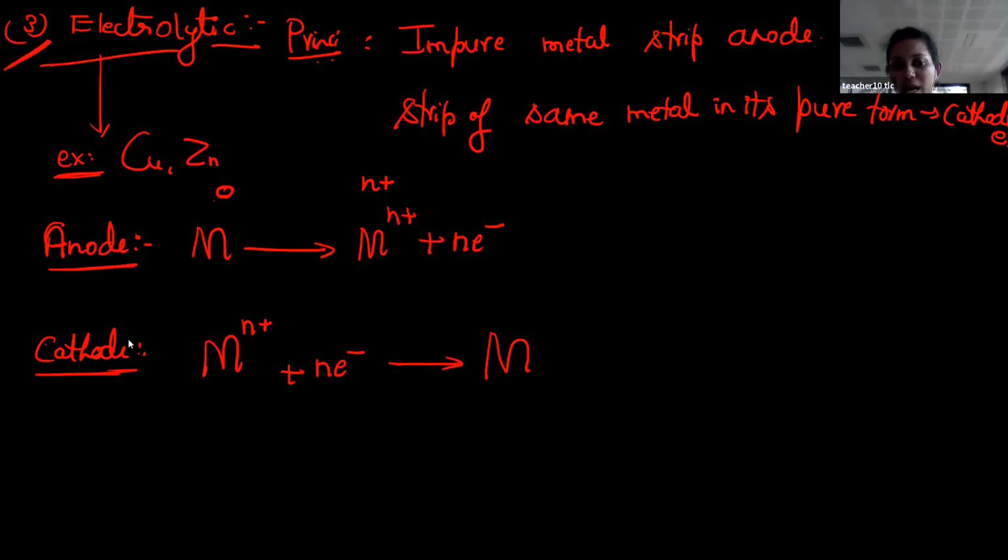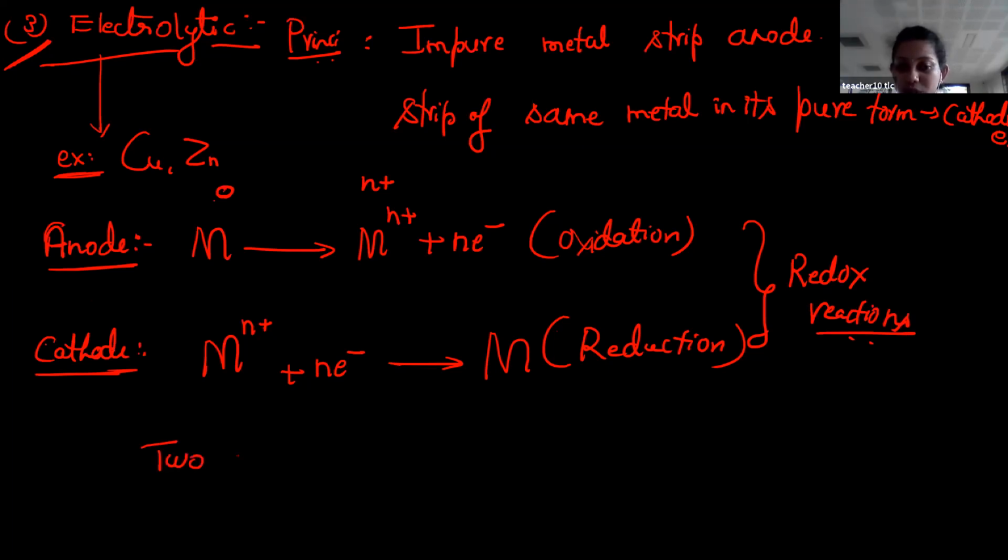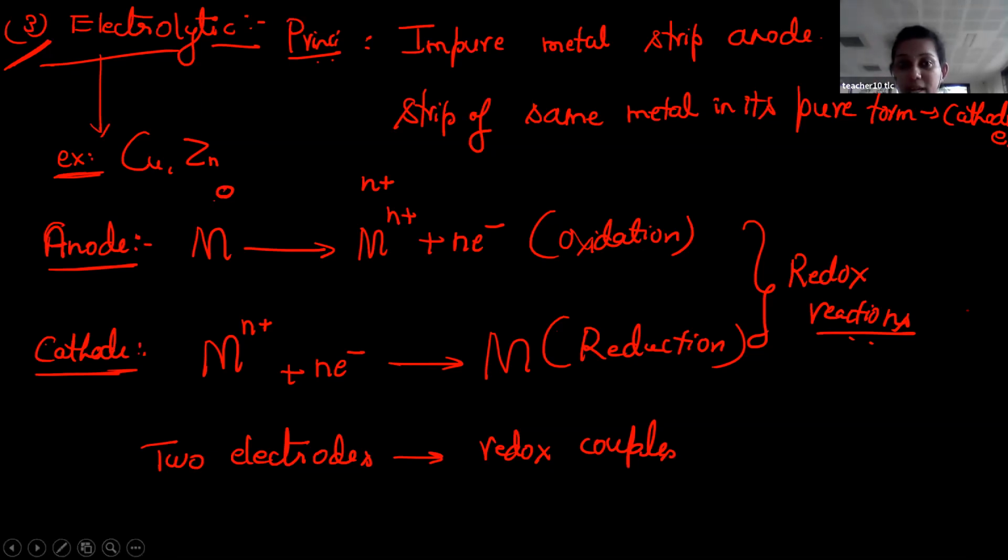Yes, students. So now at cathode the reduction process takes place and at anode the oxidation process takes place. This is the oxidation process and this is the reduction process. Now these two reactions are called redox reactions, and those two electrodes, that is cathode as well as anode, are called redox couples. In one electrode oxidation takes place and in another electrode reduction takes place.